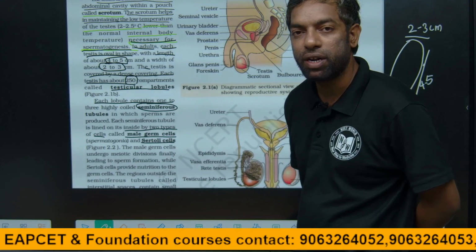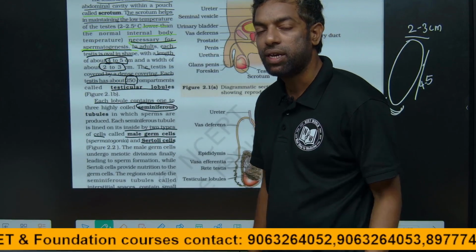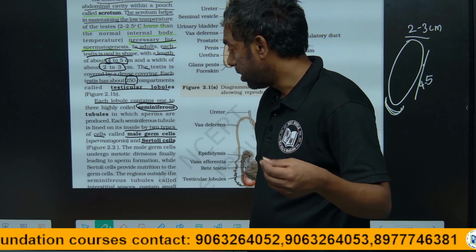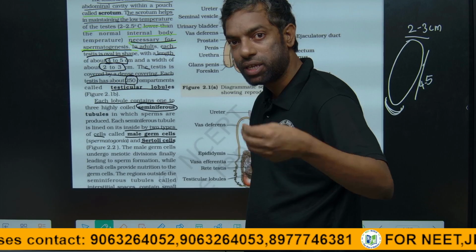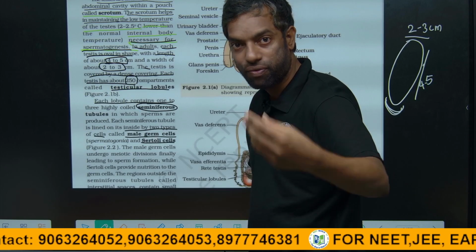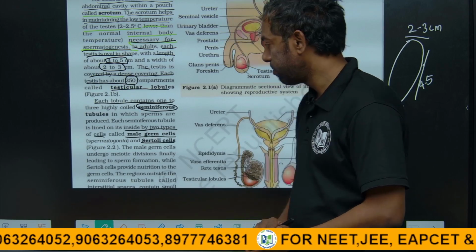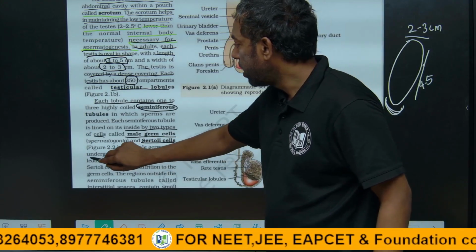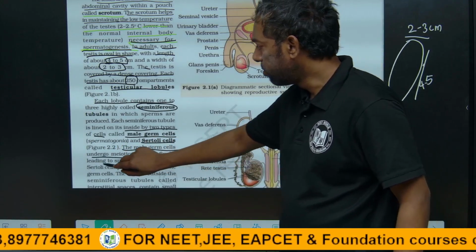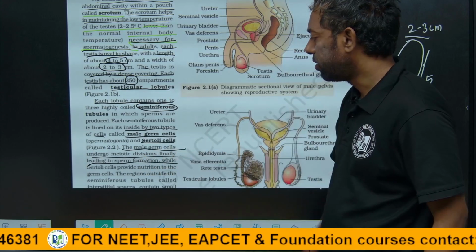Sertoli cells give nutrition. We will discuss it. The male germ cells undergo division, finally leading to the formation of sperm.